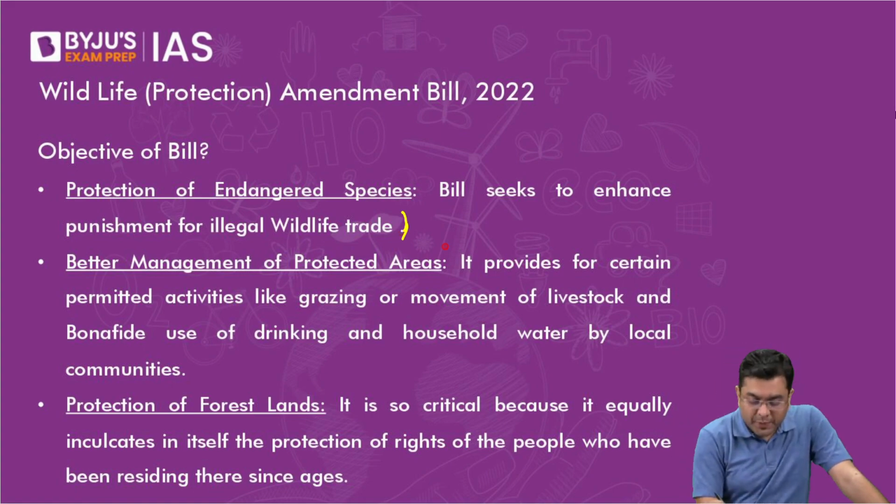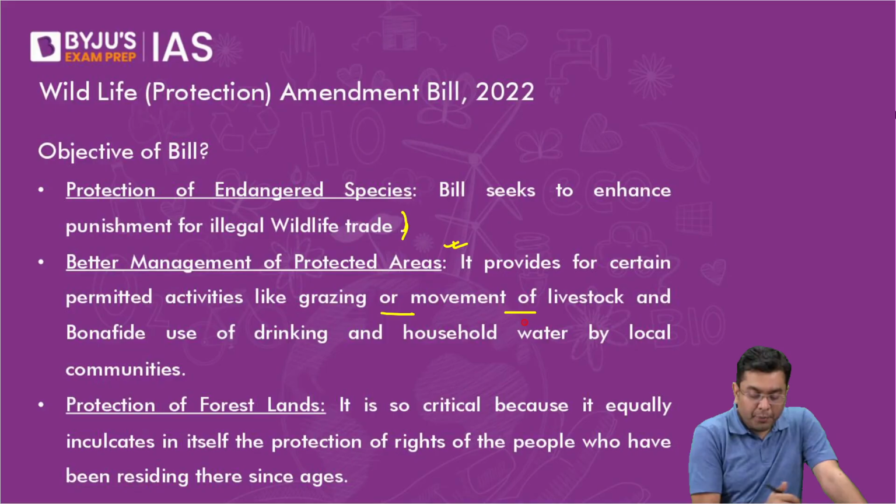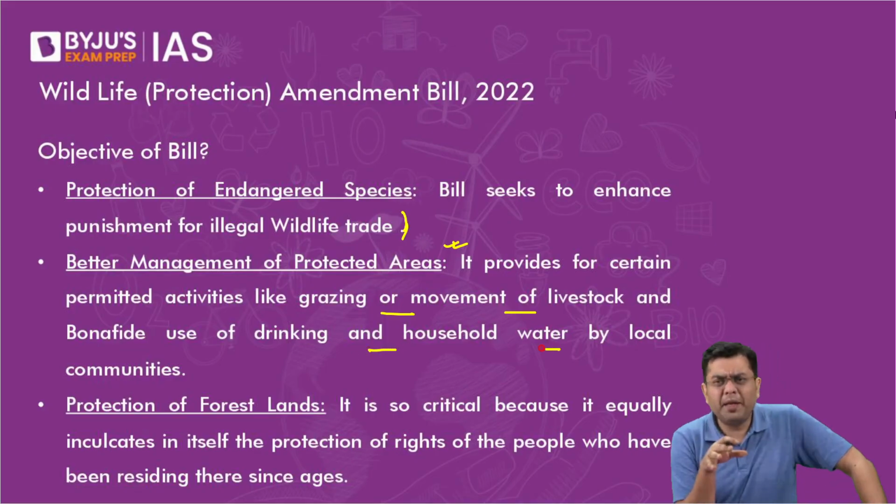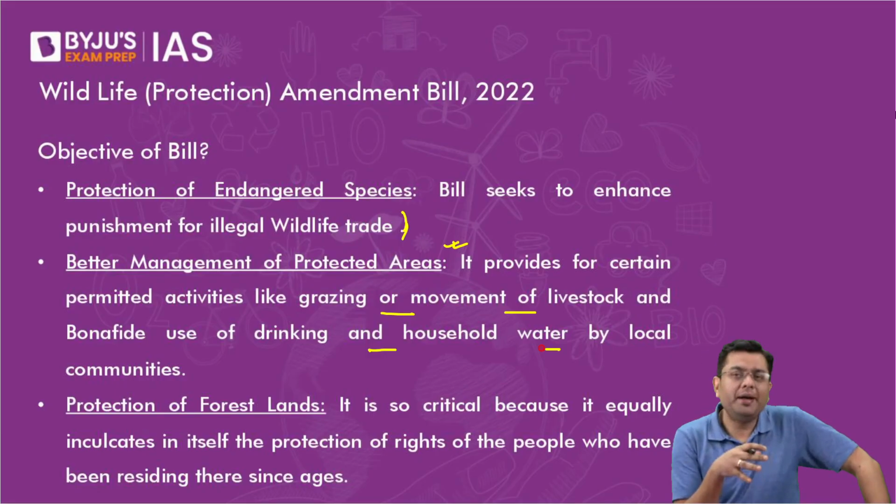Now, better management of protected areas. Certain permitted activities like grazing or movement of livestock and bona fide use of household and drinking water by the local communities have been permitted. Please understand, if you alienate the local community from the process of conservation, you are doing great damage.